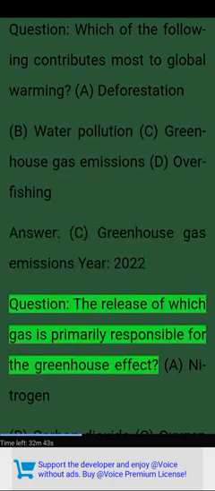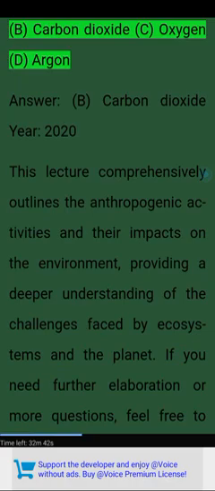Year 2022. Question. The release of which gas is primarily responsible for the greenhouse effect? A. Nitrogen. B. Carbon dioxide. C. Oxygen. D. Argon.